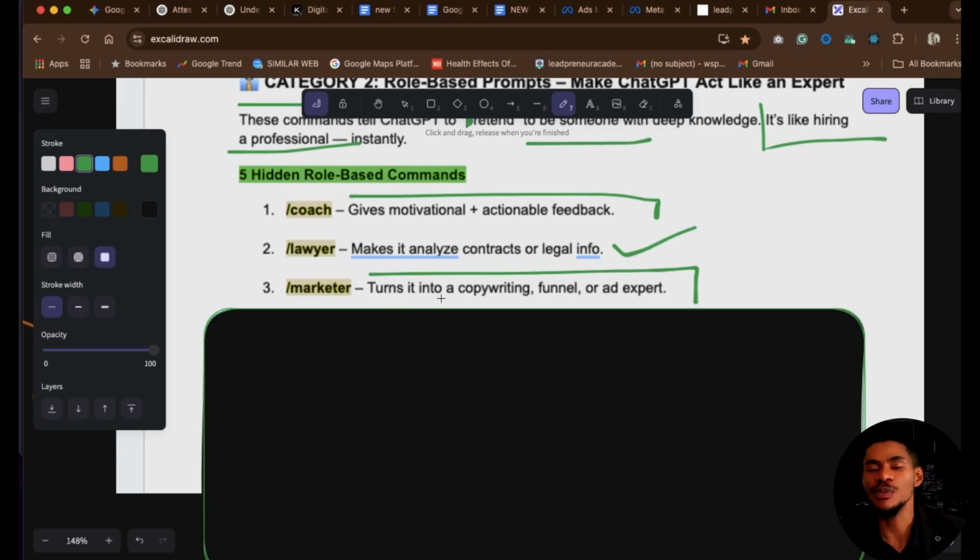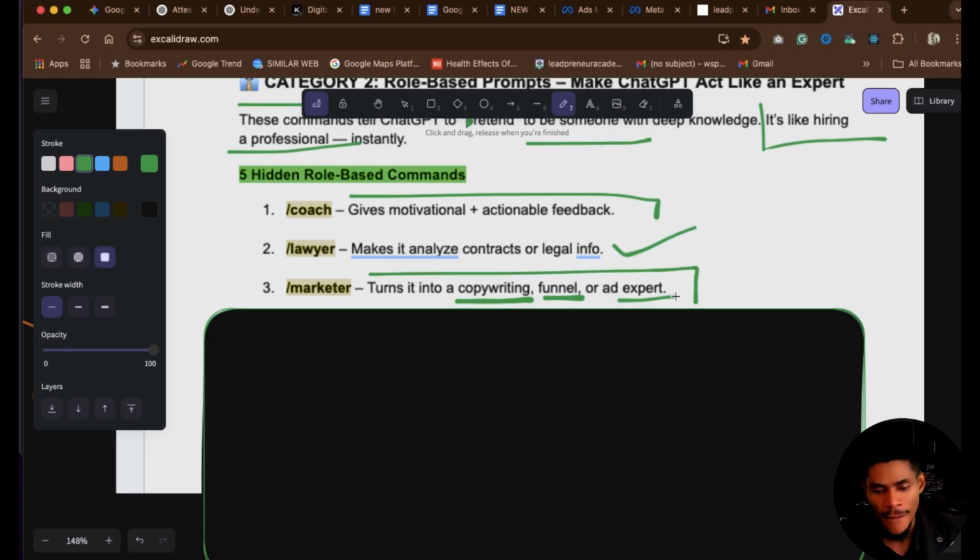You are going to turn ChatGPT into an expert that will be able to do copywriting for you, that will be able to create funnels for you, that will be able to be an expert in sales or marketing. That is the entire goal. The moment you use this thing, it turns ChatGPT into any of these.